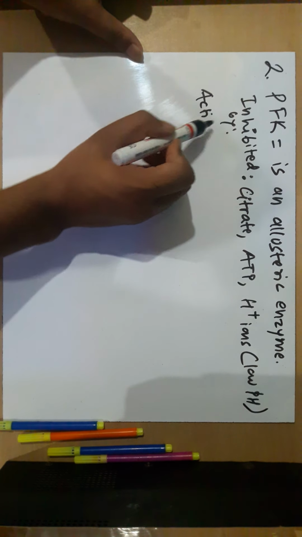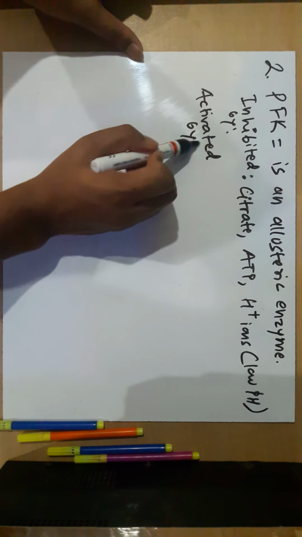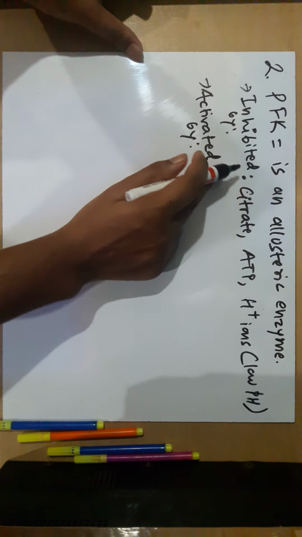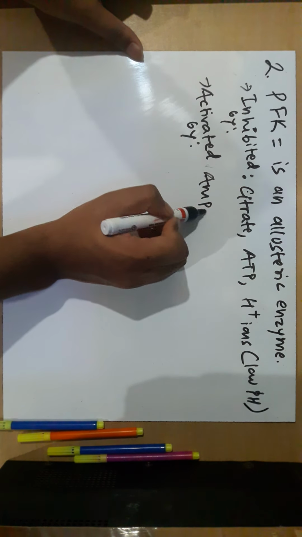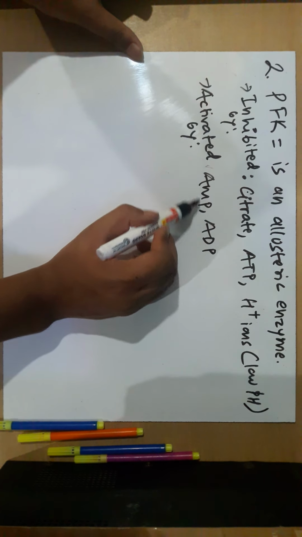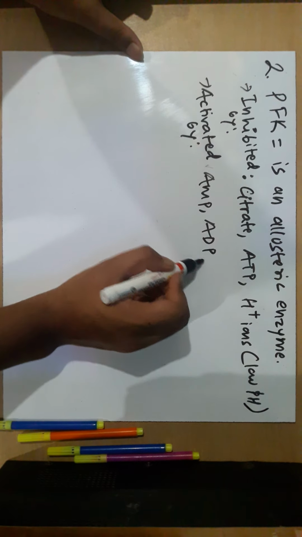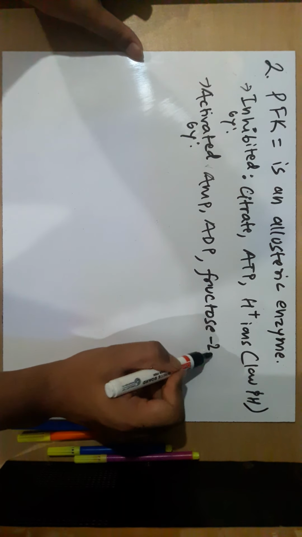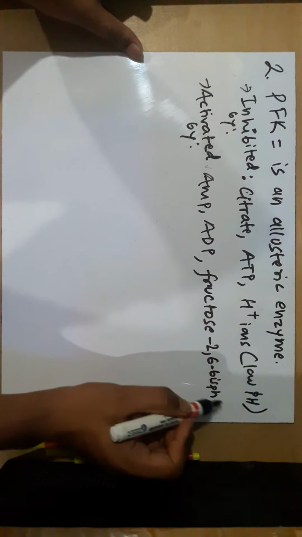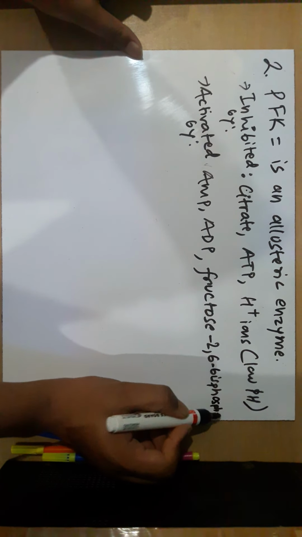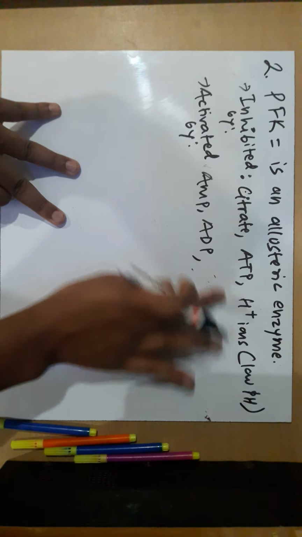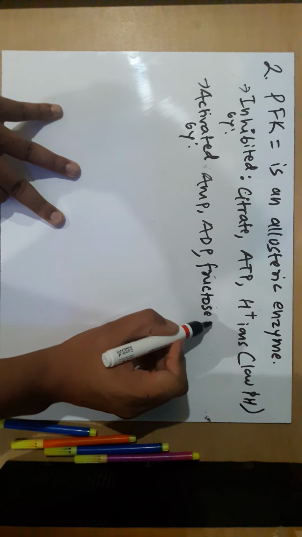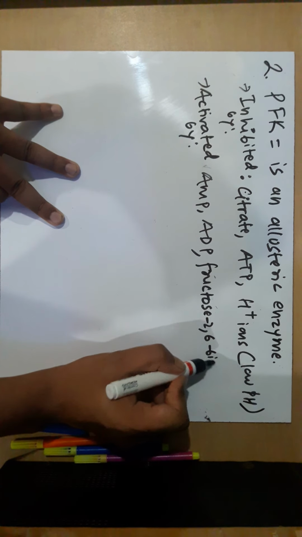Phosphofructokinase is inhibited by citrate, ATP and hydrogen ions, and activated by AMP, ADP, that is adenosine monophosphate, adenosine diphosphate, as opposed to adenosine triphosphate, and fructose 2,6 bisphosphate.